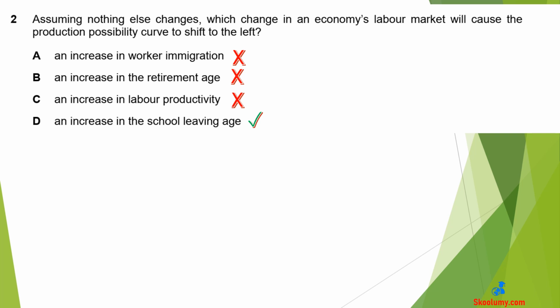A reduction in the number of people joining the labor force will reduce the capacity of the economy to produce and shift the PPC leftward. A is wrong, because an increase in worker immigration will increase the productive capacity of the economy and make the PPC shift outward. B is wrong, as an increase in the retirement age will make more people available to work. Output will increase, making the PPC shift outward. C is wrong because an increase in labour productivity will increase output per worker and shift the PPC to the right, not to the left.